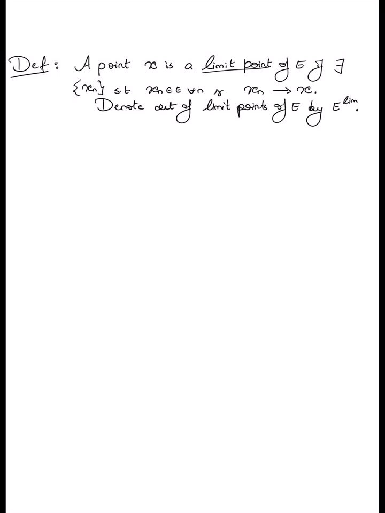Now, one thing I want to point out is that the set E is always contained within E lim. In other words, every element of E is necessarily a limit point. Why? Because I can construct a constant sequence taking that value, which of course trivially converges to that point. Right? So every point in a set is also a limit point, but you can also have limit points which do not belong to the set E.